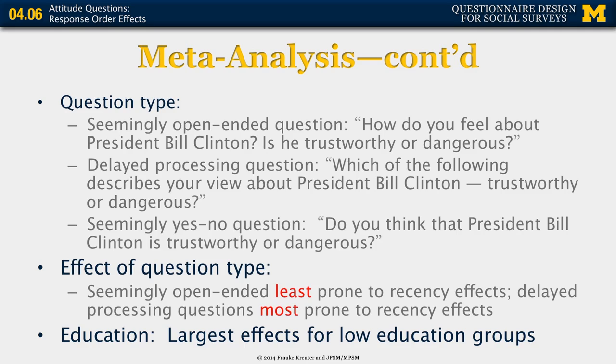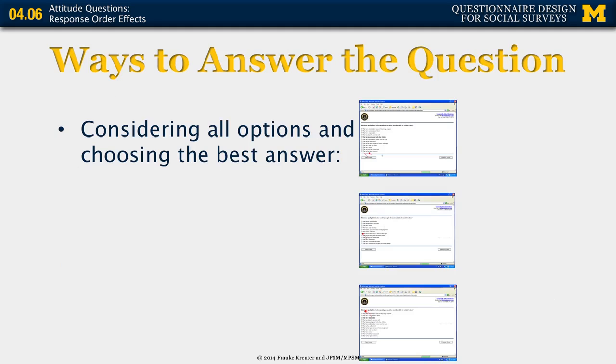And they found an effect of question type here. The seemingly open-ended questions were least prone to the recency effect, and the delayed processing questions were most prone to recency effects. So that's something to keep in mind when you consider formulating your questions. In general, education had the largest effect for low education groups compared to higher education groups.